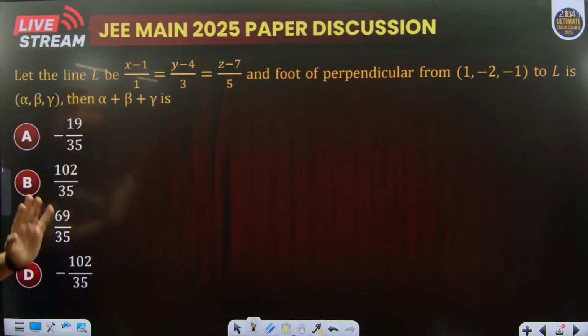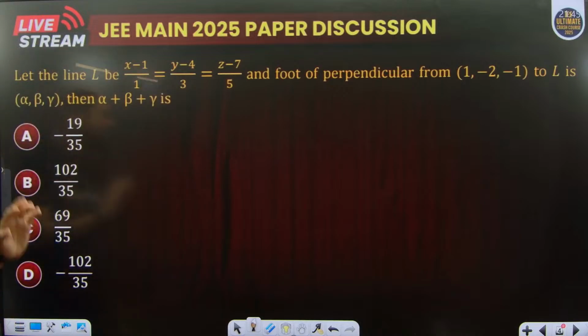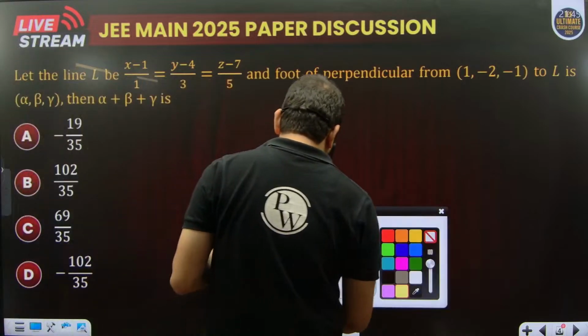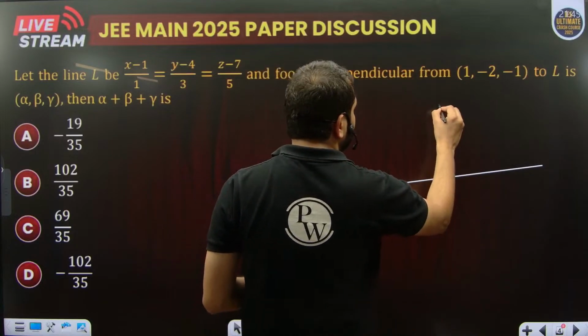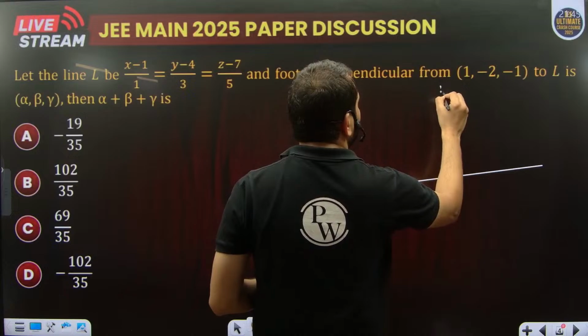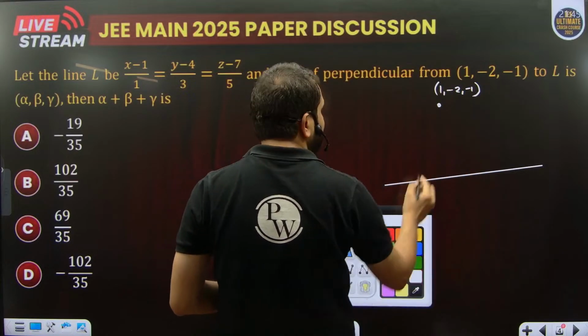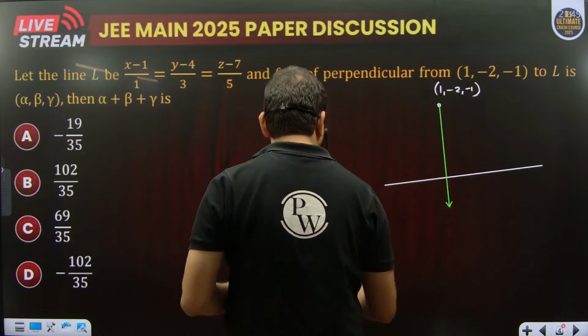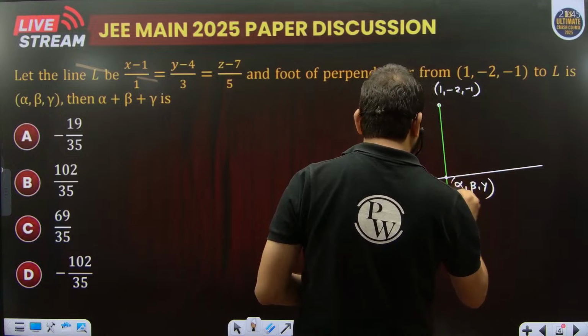Let L be the line, and the foot of perpendicular from that point to L is alpha, beta, gamma. Let's suppose this is the line, and from that particular point, the point is (1, minus 2, minus 1). The foot of perpendicular is alpha, beta, gamma.